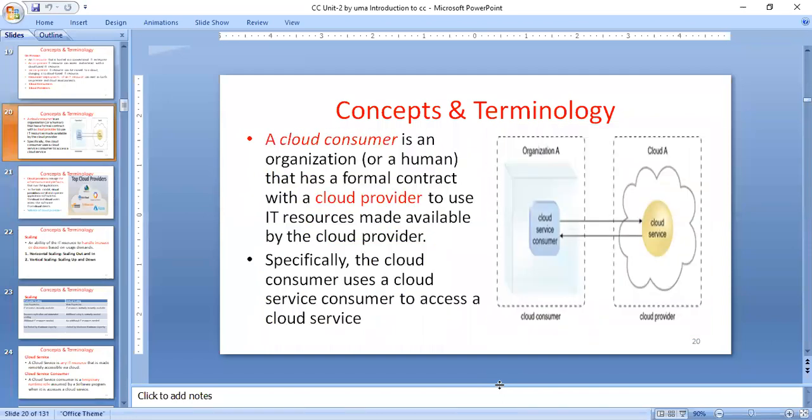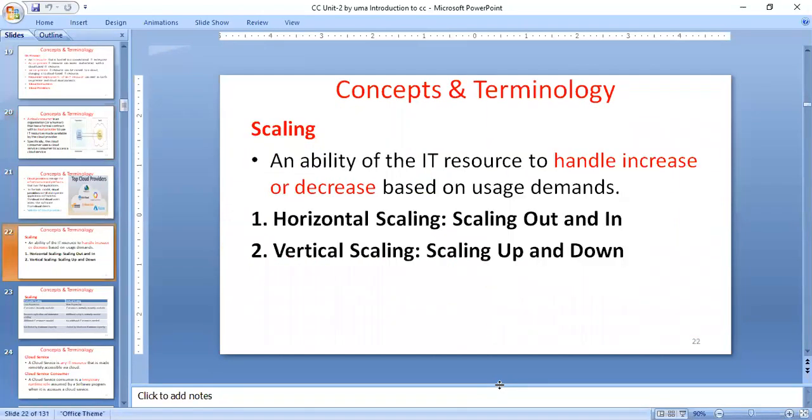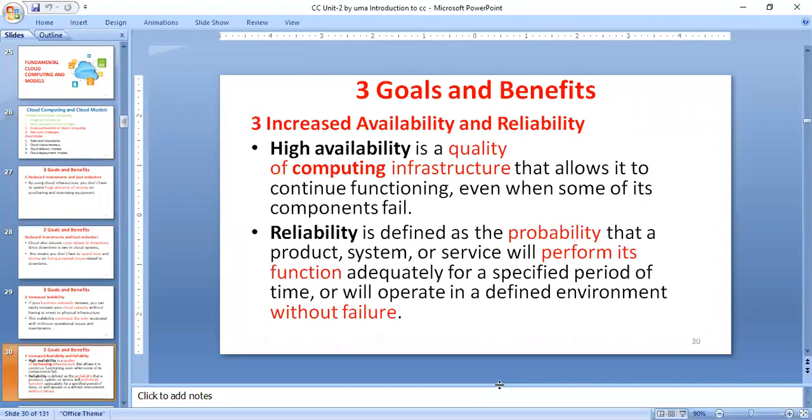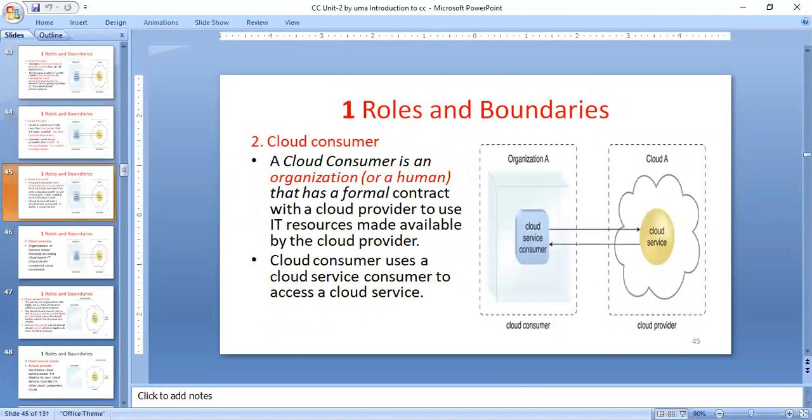What about the cloud consumer? The cloud consumer is an organization or a human that has a formal contract with the cloud provider for using IT resources made available by the cloud provider. So in order to use the IT resources, you act as the cloud consumer. This is some information regarding the cloud consumer and the cloud provider. Some risks are there for the cloud providers and for the cloud consumers. That is the thing about the cloud consumer and provider.